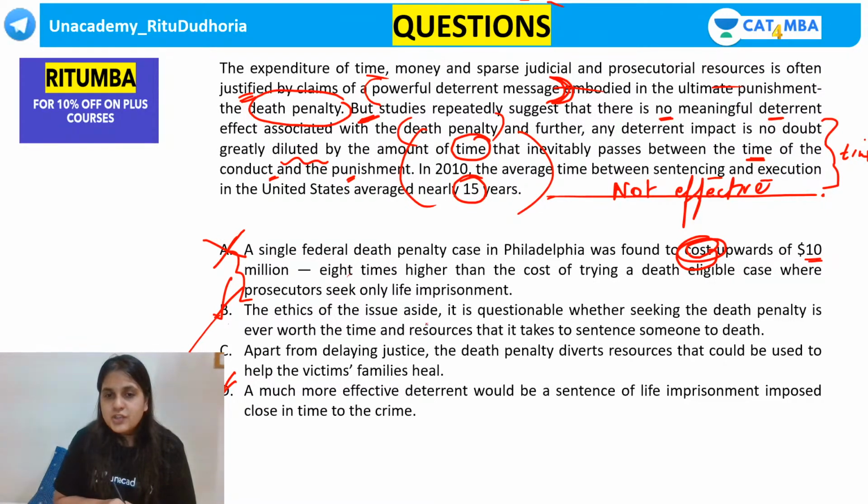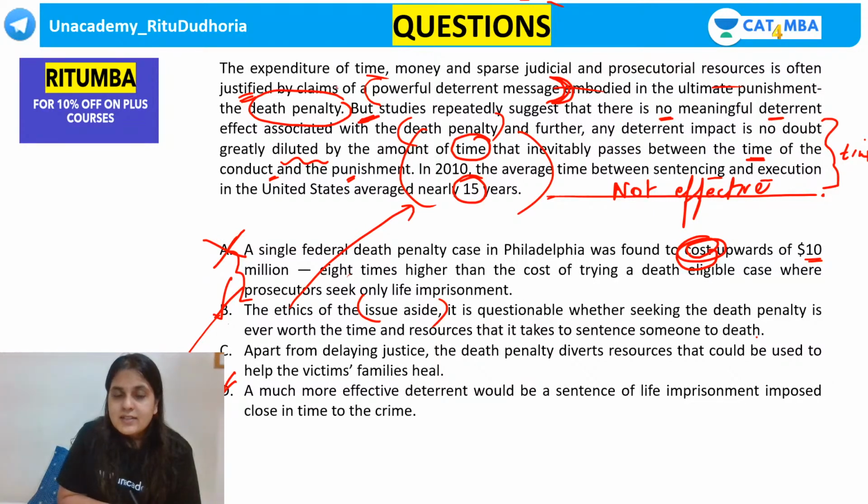The ethics of the issue aside, it is questionable whether seeking the death penalty is ever worth the time and resources that it takes to sentence someone to death. The ethics of the issue aside. Guys, has the author focused on the ethics of the issue? Has the author focused on those who said B? Has the author focused on the ethics of the issue?